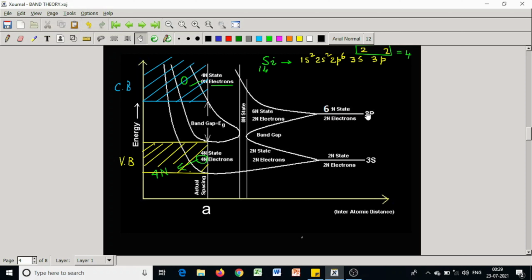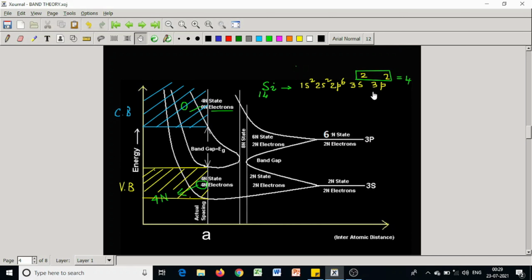First, 3p orbital with 6n states. P may have a maximum of 6 electrons. There are n atoms, so 6n states. But in the p level, there are 2 electrons, so there are 2n electrons. 6n states, but 2n electrons.